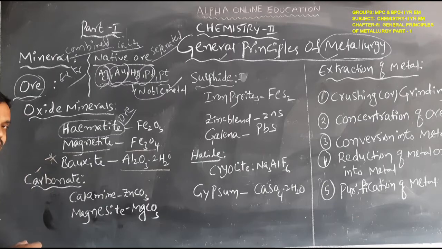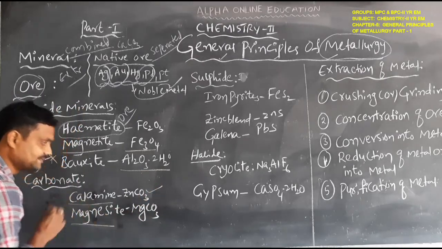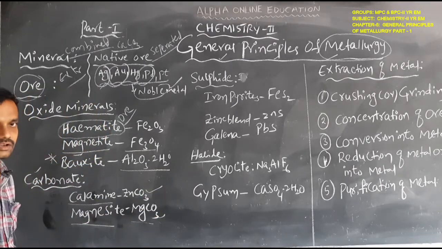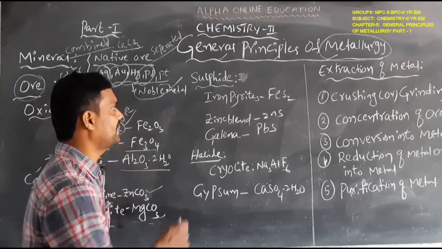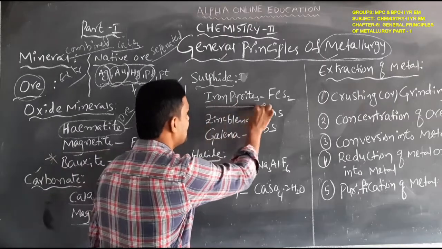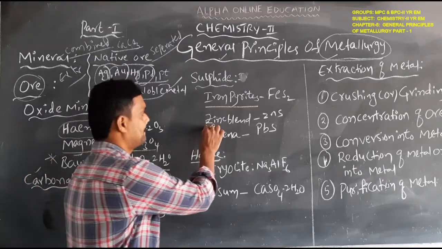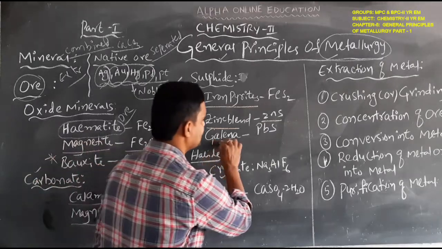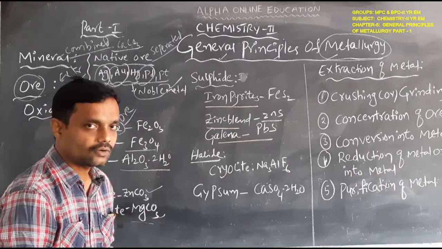Then carbonate minerals. For example, calamine, ZnCO3 is its formula. Magnesite, MgCO3 is its formula. These are examples of carbonate minerals. Similarly, sulfide minerals. Iron pyrites, its formula is FeS2. Zinc blende, its formula is ZnS. Galena, its formula is PbS. These are a few examples of sulfide ores.